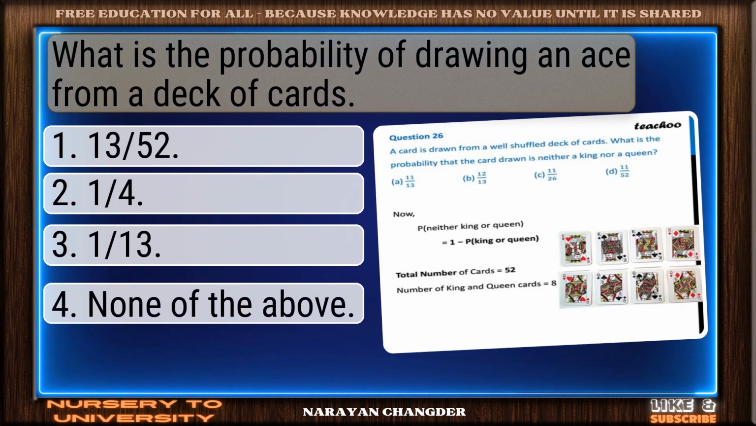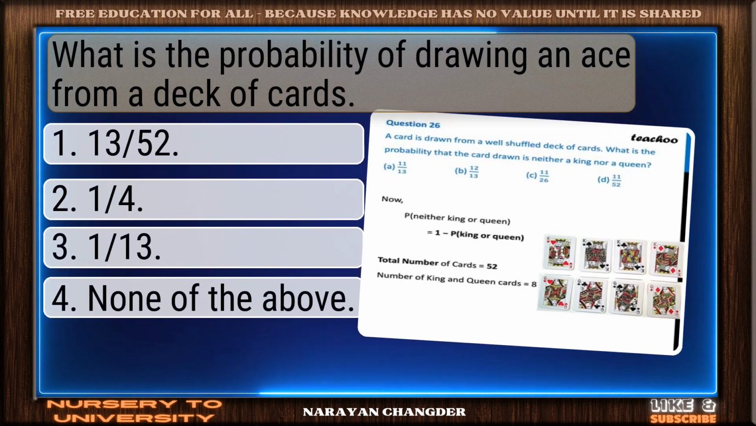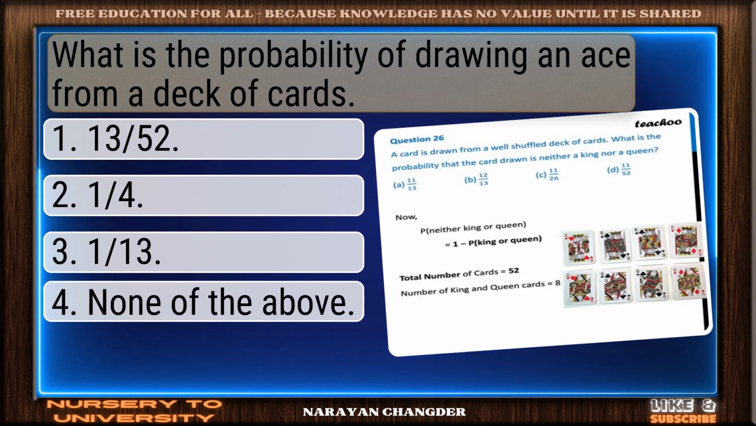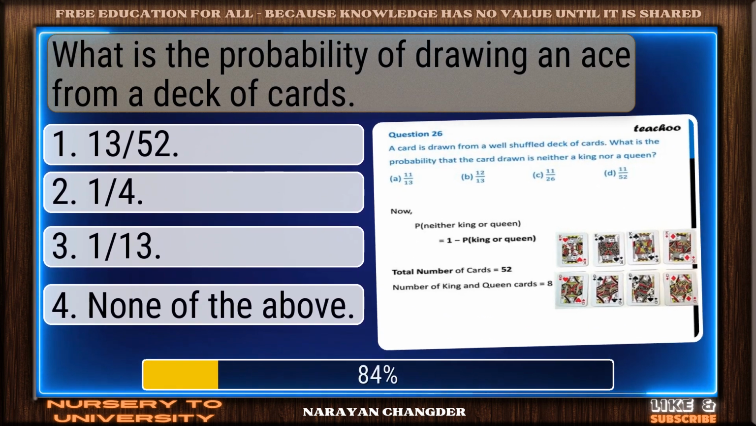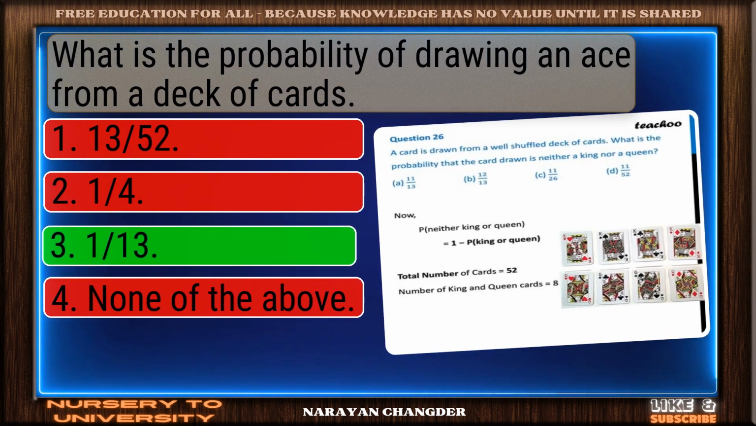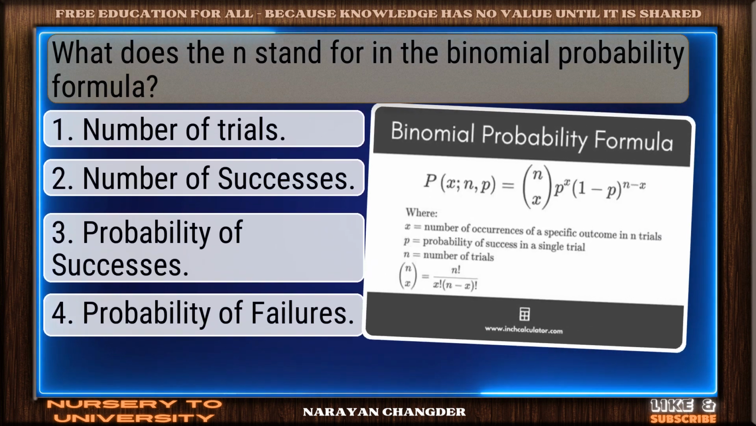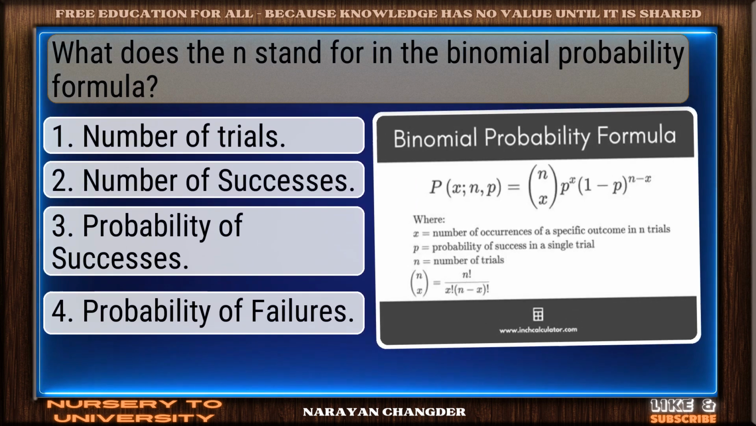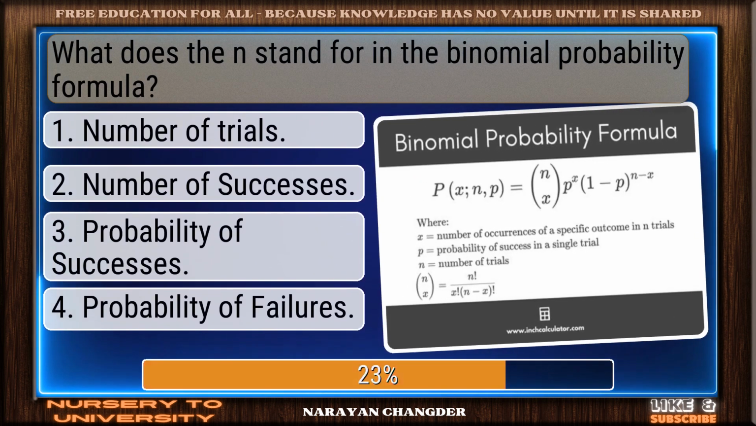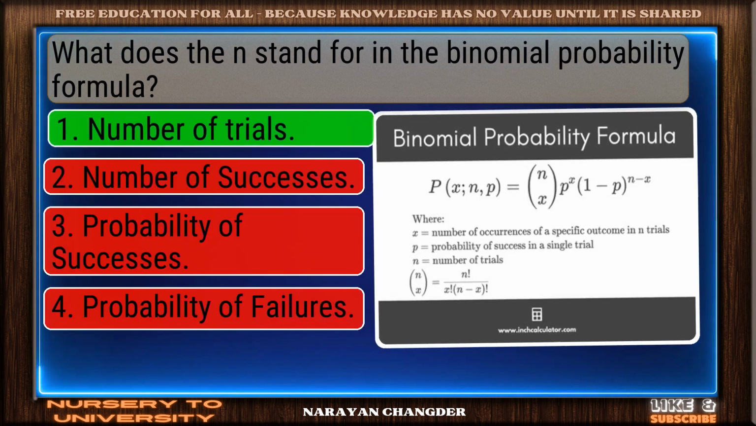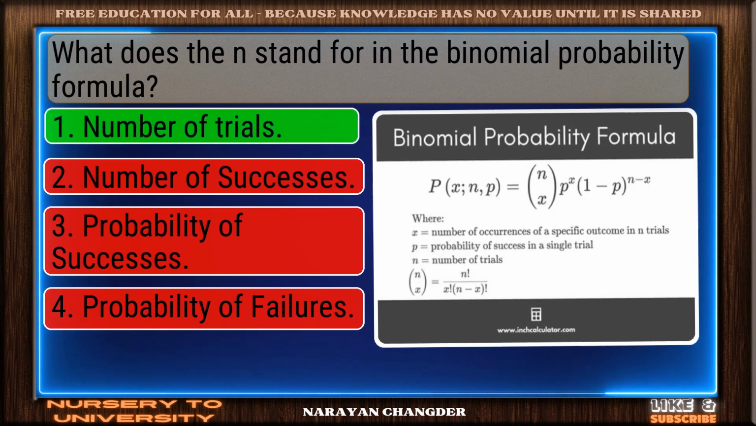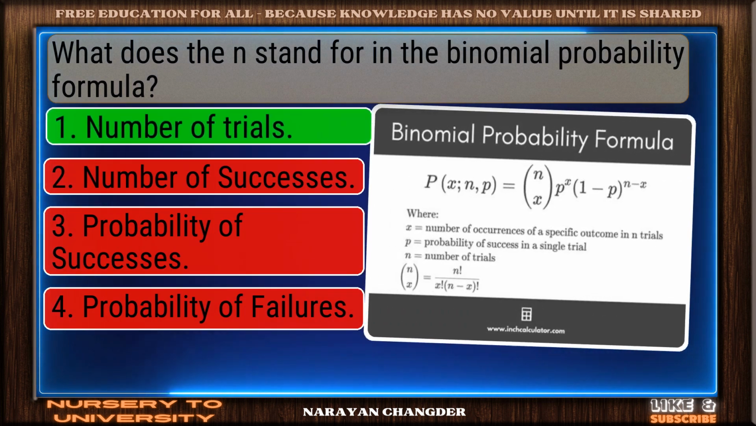Question number 13. What is the probability of drawing an ace from a deck of cards? Solid response. 13 is a valid choice. Question number 14. What does the n stand for in the binomial probability formula? Excellent. Number of trials is a brilliant choice.